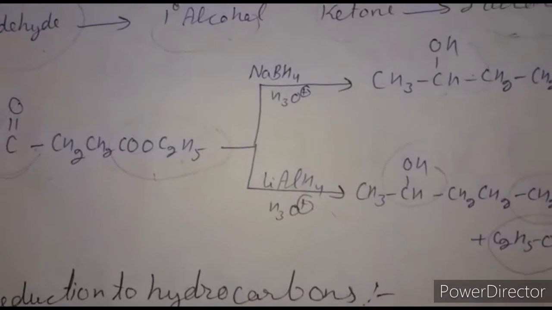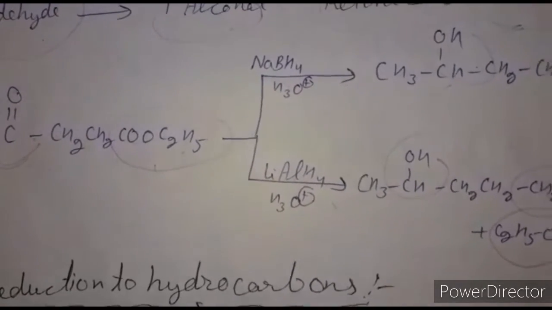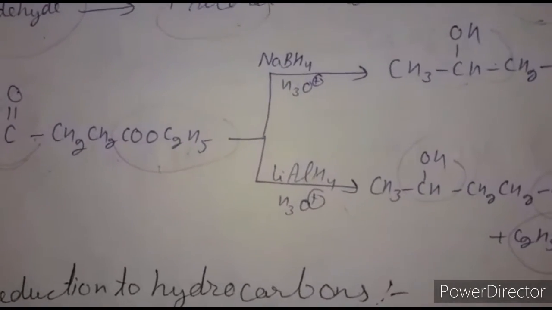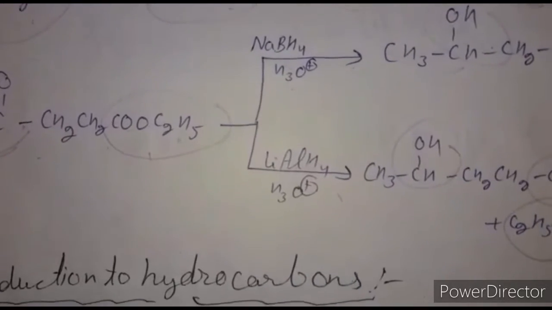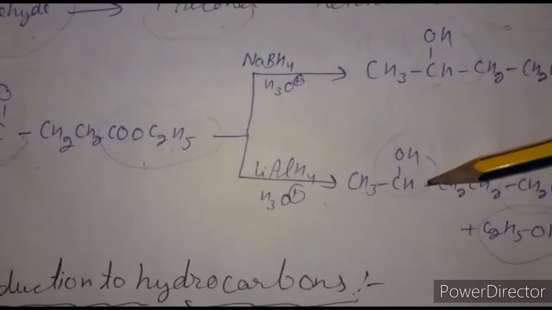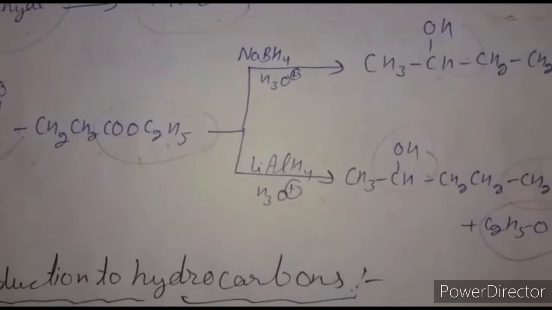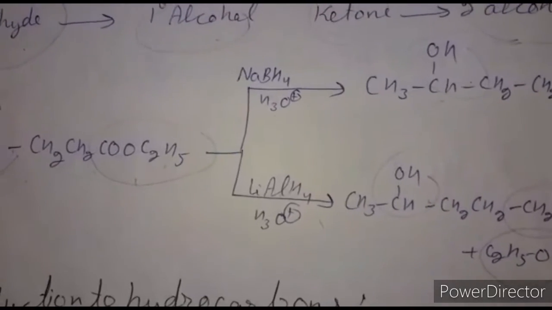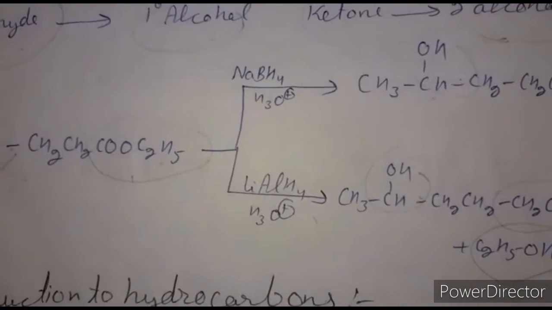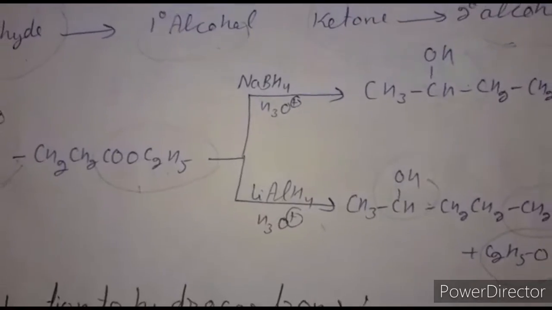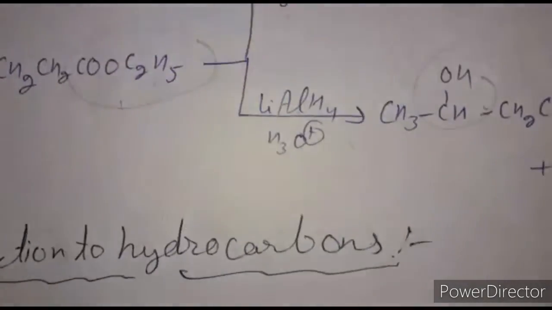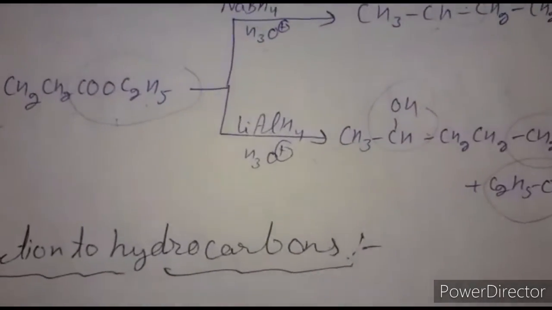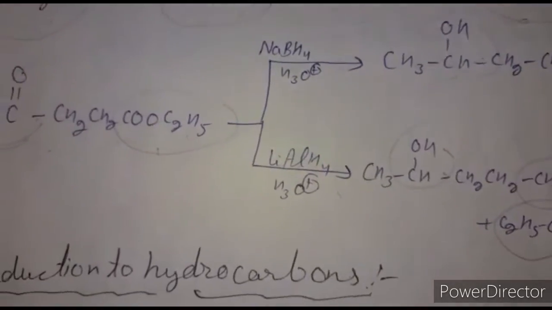So it means sodium borohydride only reduces the ketone group, not the ester, but lithium aluminum hydride reduces the ketone as well as the ester group, but it does not reduce carboxylic acid at all. Clear? In the case of lithium aluminum hydride, it reduces all the functional groups present in an aldehyde or a ketone. Clear?